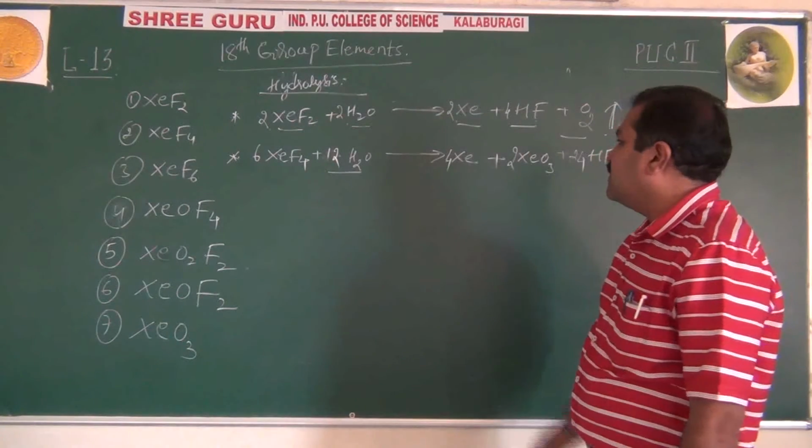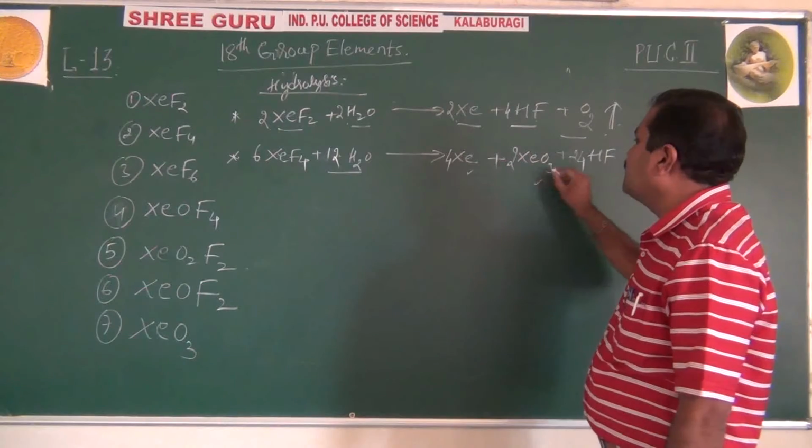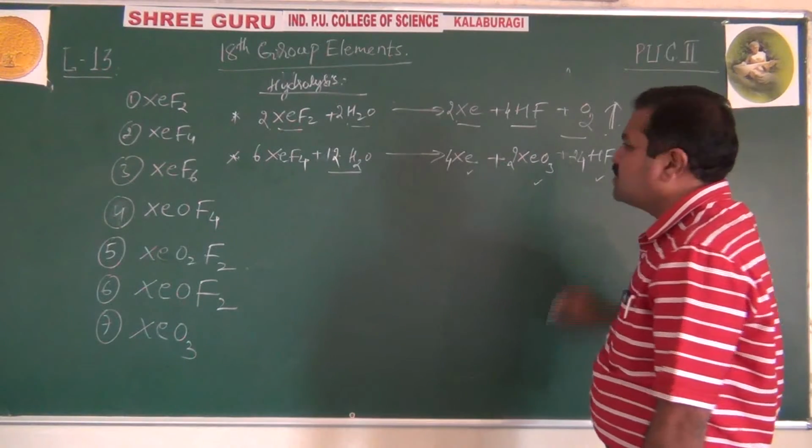Like this, xenon tetrafluoride forms xenon, xenon trioxide, HF, and liberates O2.